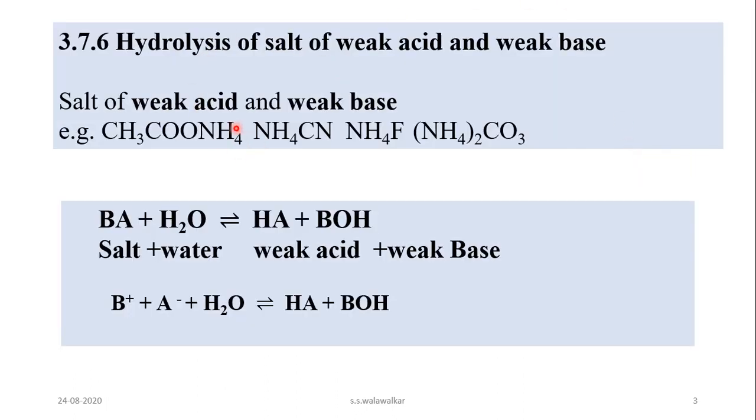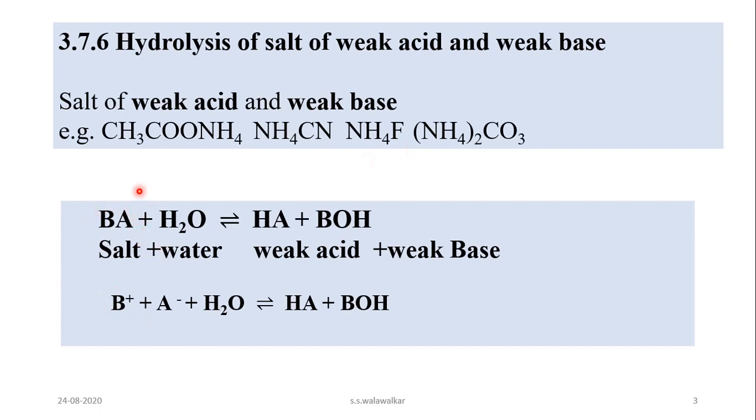Here are some examples of salts of weak acid and weak base. Ammonium acetate, which is produced from ammonium hydroxide and acetic acid. Ammonium cyanide, which is produced from hydrogen cyanide and ammonium hydroxide. Ammonium fluoride, which is obtained from HF and ammonium hydroxide. Ammonium carbonate, which is obtained from carbonic acid and ammonium hydroxide. And all these acids are weak and the bases are also weak.